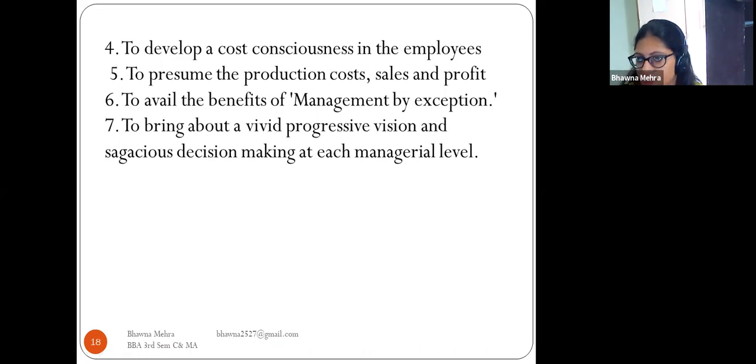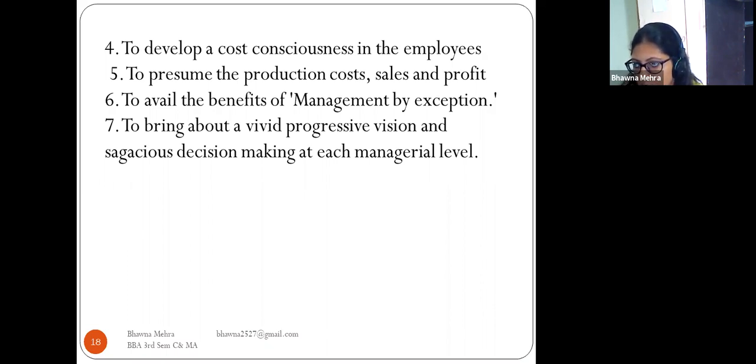To develop a cost consciousness in the employees. So in the minds of employees, we have to develop cost consciousness, so that they avoid wastages in the organization, and to presume the production cost, sales and profit.